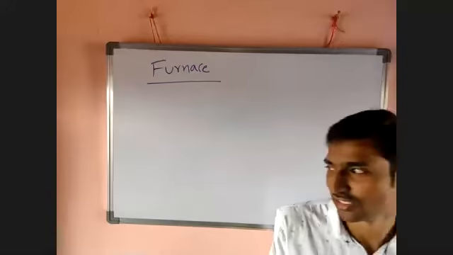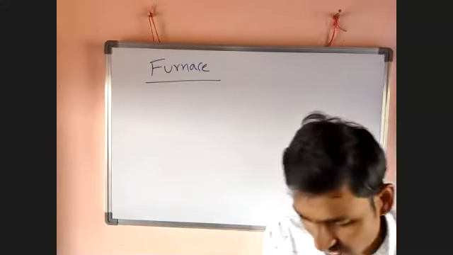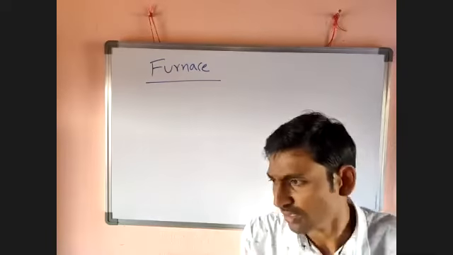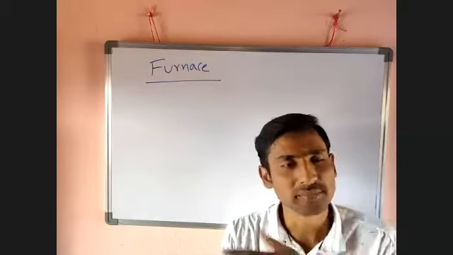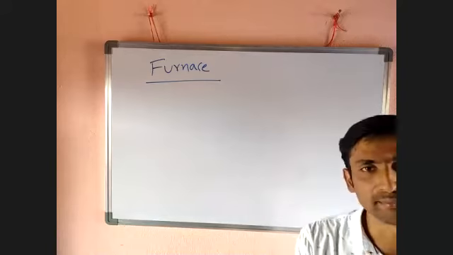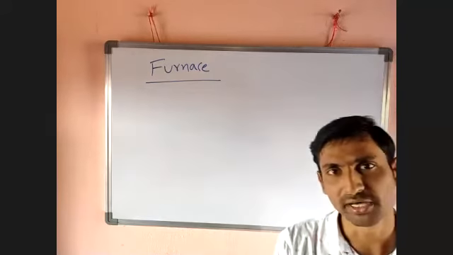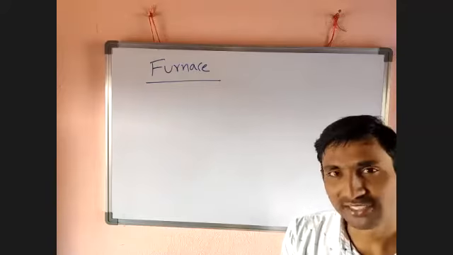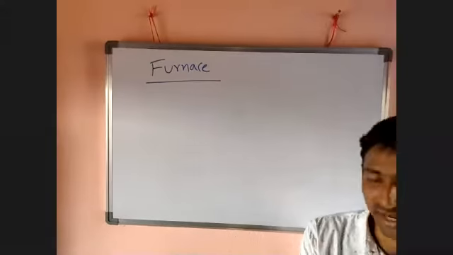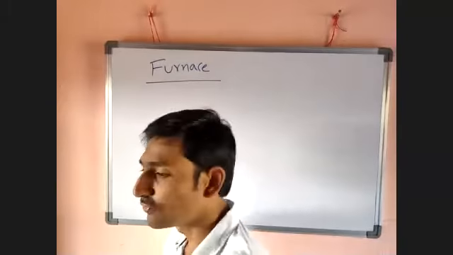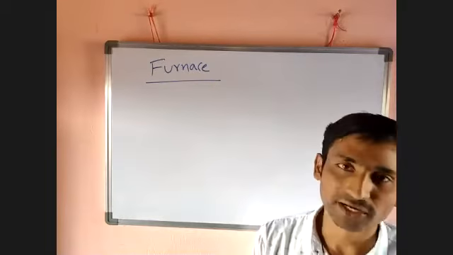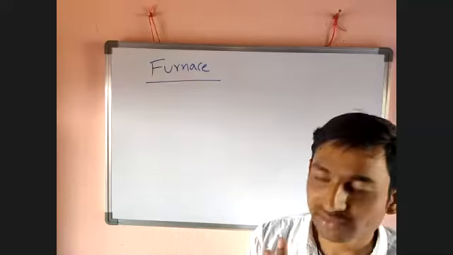Furnace. Generally, I told you one thing in metallurgy. Always I'm discussing heating, the pyrochemical process. Where does heating take place? Heating takes place in a furnace. There are different types of furnaces. Every furnace has 3 parts.